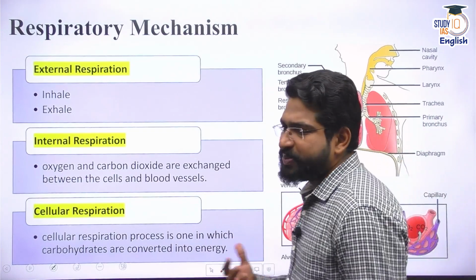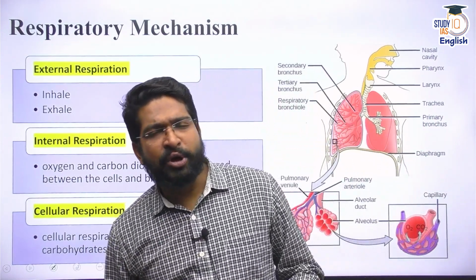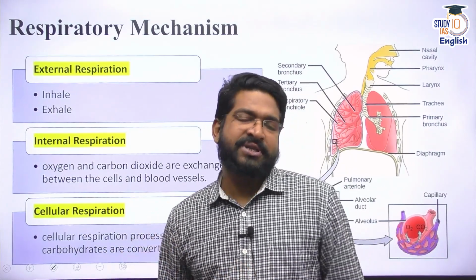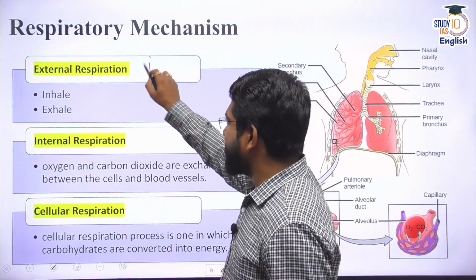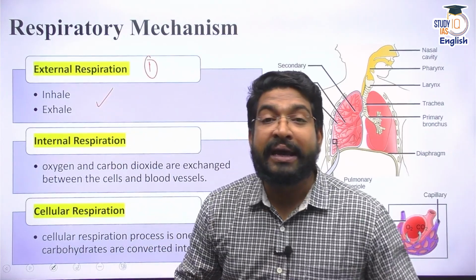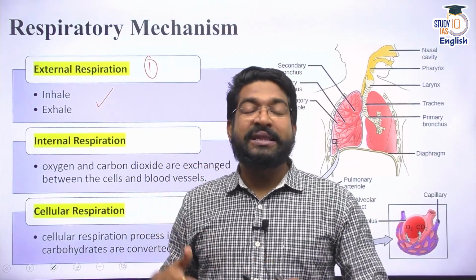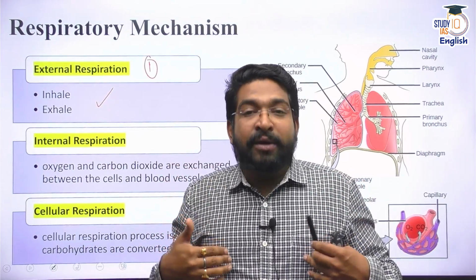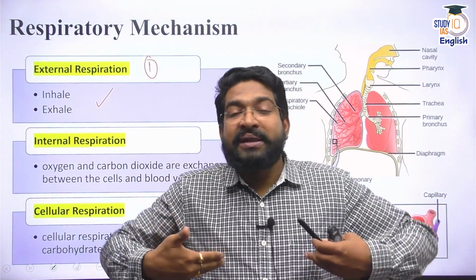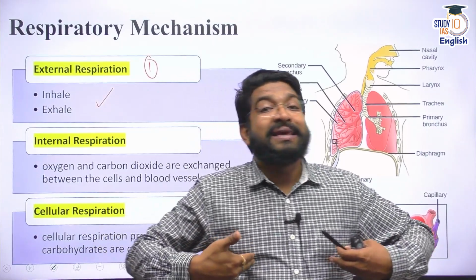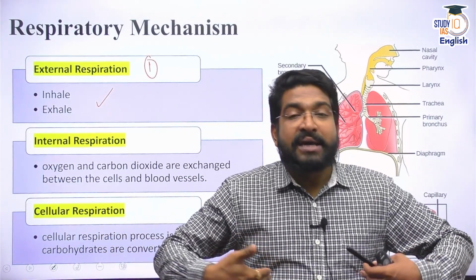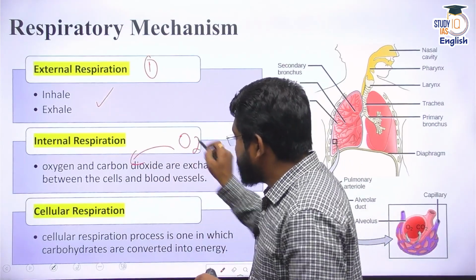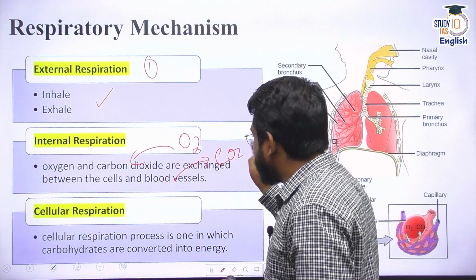And when we talk about the respiratory system or respiratory mechanism in our body, we have three kinds of respiratory processes that run. First one is the external respiration. This is nothing but inhalation and exhalation. This is the mechanical process, the external respiration. I inhale air, I exhale air, but there is an internal respiration which is running at the alveolar site. Now here the real respiration occurs where the gas exchange is taking place. That means oxygen is taken in and carbon dioxide is left out.